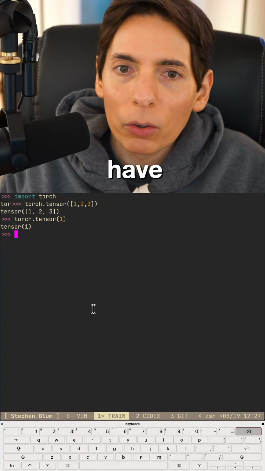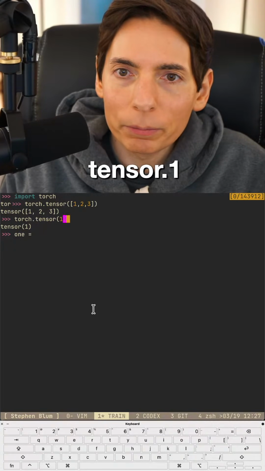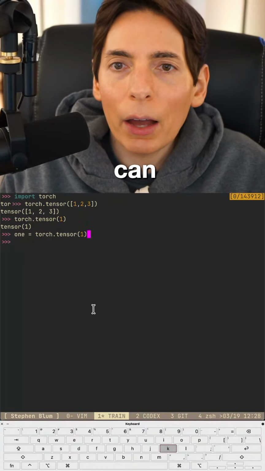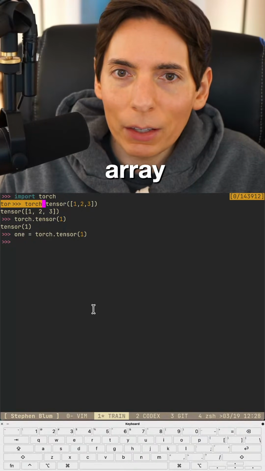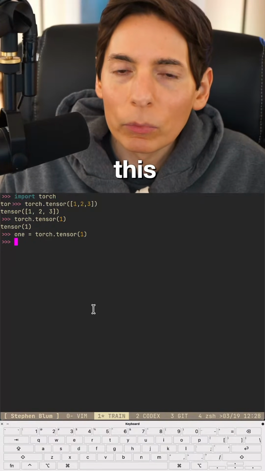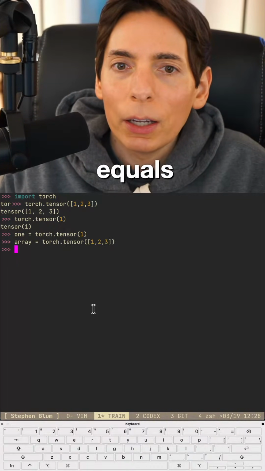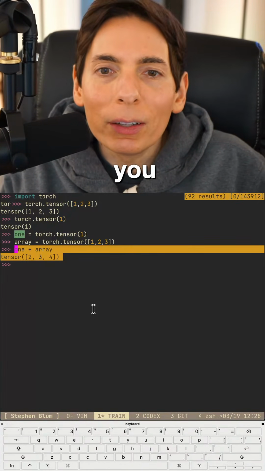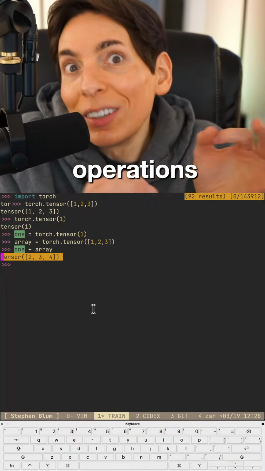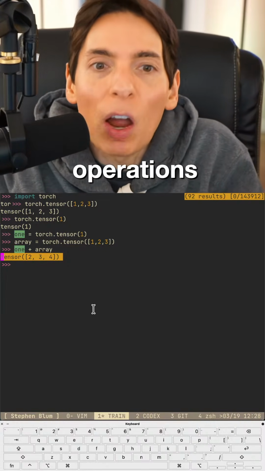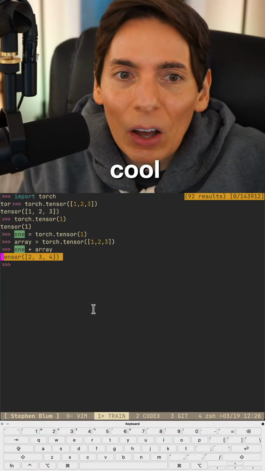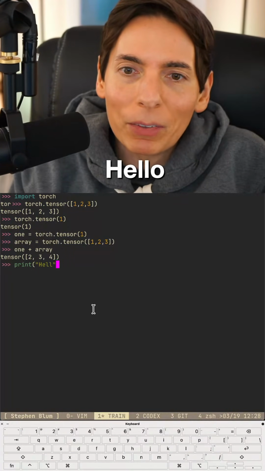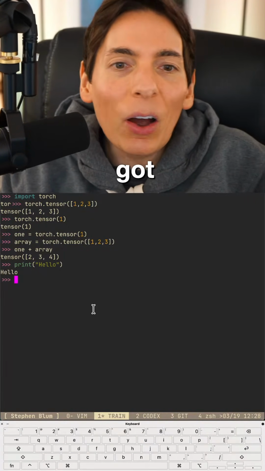So you can have one equals tensor.1, like this, and then you can have an array, like this. Array equals... And you can say 1 plus array, and it gives you output. So you can do these math operations. It's a nice way to do math operations on sets of numbers. Isn't that cool? Print hello. All right, we'll do it. Print hello. There you go. Almost got it. There you go. Printed hello.